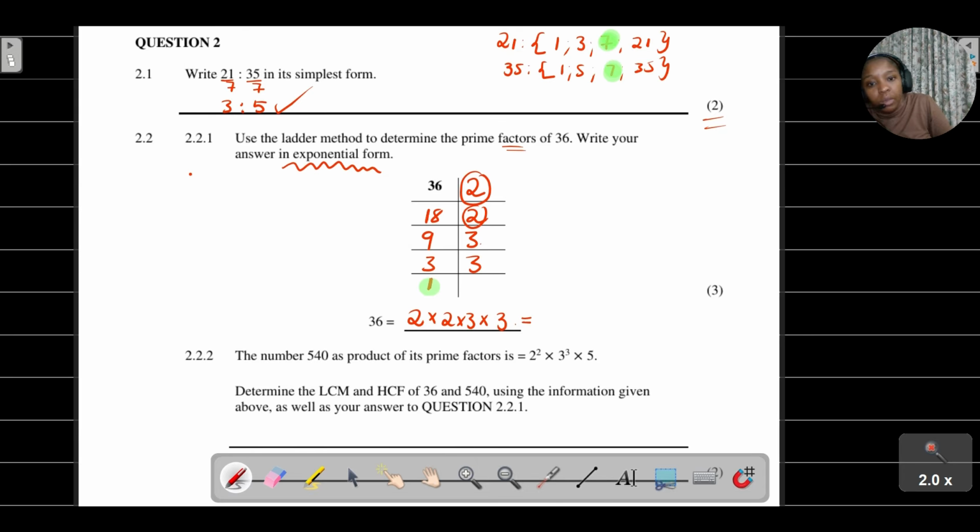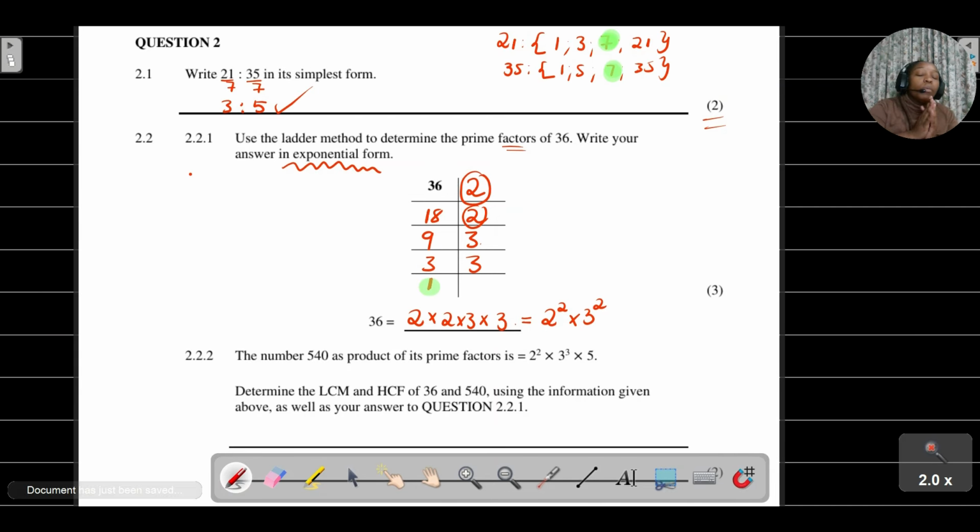Okay, so therefore the prime factors of 36 are 2 to the power of 2 times 3 to the power of 2. These are the prime factors that I need to multiply together to get 36. You can even check: if you say 2 to the power of 2 times 3 to the power of 2, you'll see that you actually get 36, and that is our final answer.